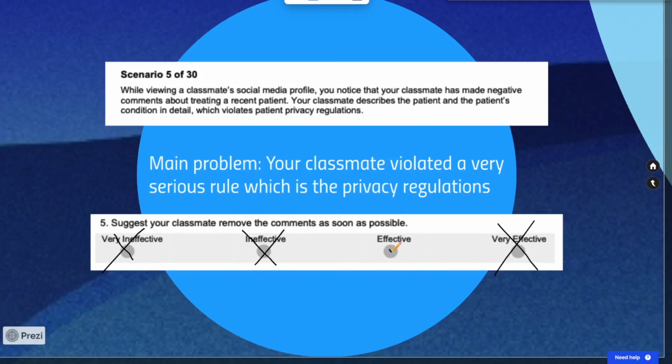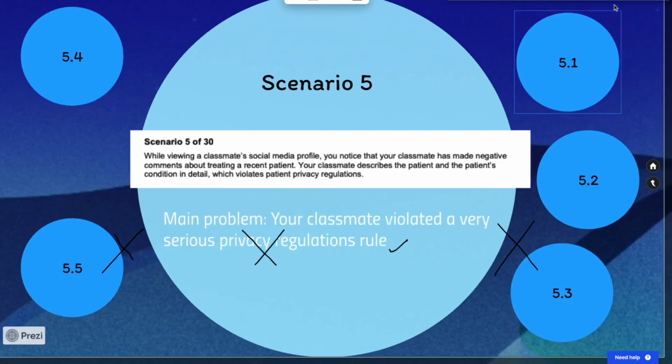So once again, this is not going to be very effective. Although it might help the situation, it's not going to improve it. It's not going to allow our classmate to take ownership of the mistake that they made. So for that reason, this is going to be an effective response. And that ends our question number 5.